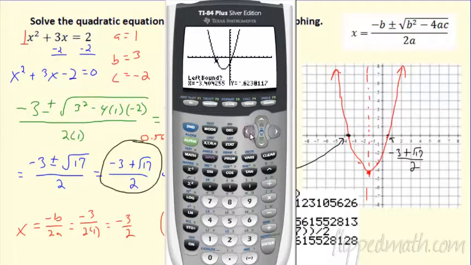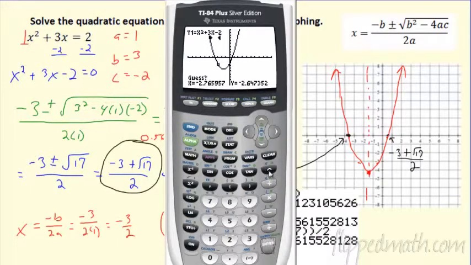So you kind of got to trace over. I put my cursor as close to the root as I can. I'm not exactly on it, or else this would be y equals 0. But I've got this left bound. It wants a left boundary because you have 2 roots. You can't just hit enter and it finds them. It needs some boundaries here. So if I hit left a couple times, maybe 3 times, now I'm left of it. So it's going to set the boundary left. Now it wants a right boundary, so you need to get right of that root. So I go back to it, then I hit right a couple times, and I hit enter again. So it's looking between these 2 arrows here for the root, and there it is.